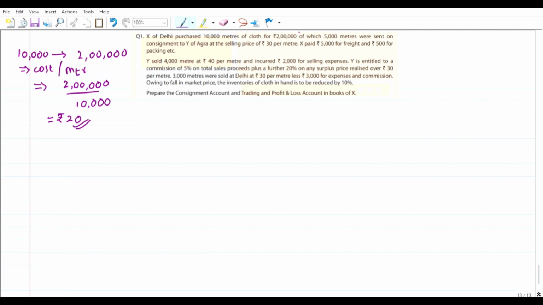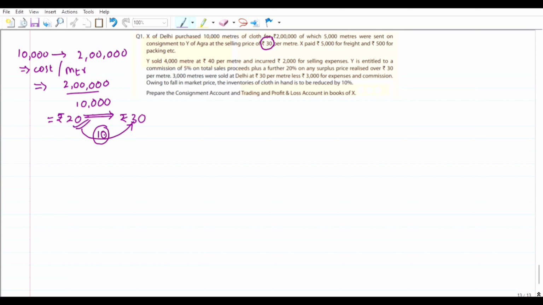Then what happened? Of which 5,000 goods were sent on consignment to Y of Agra. That means X is at Delhi and he is sending to Y of Agra. So X is the consignor and Y is the consignee here, at rupees 30 per meter. The original cost per meter is 20 rupees, but he is sending the goods at rupees 30 per meter. That means he has added a profit of rupees 10.